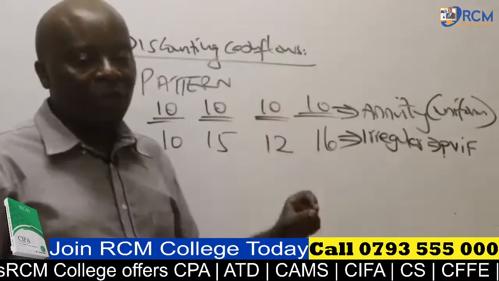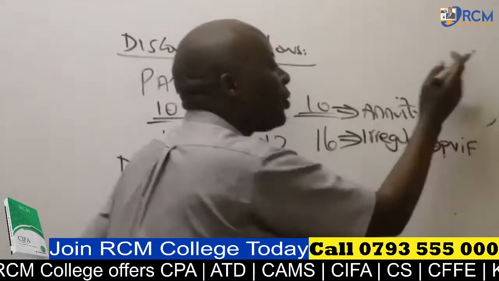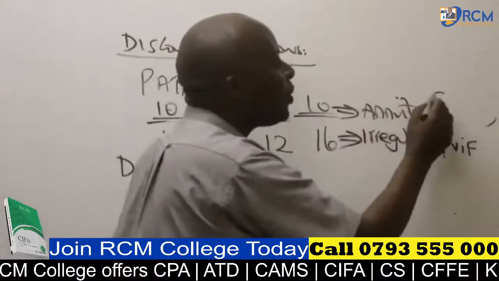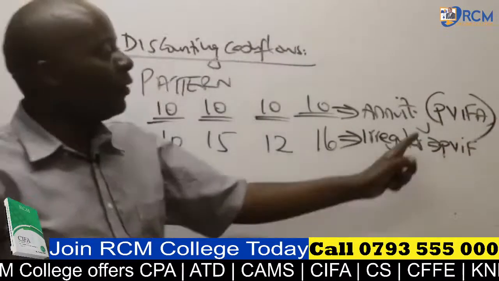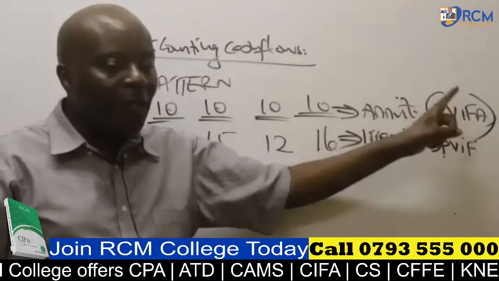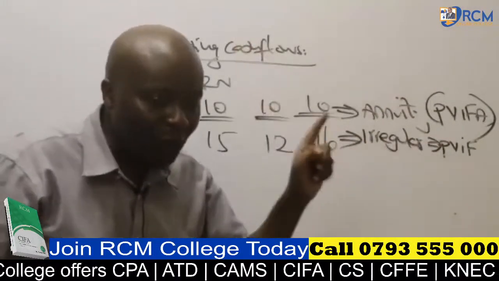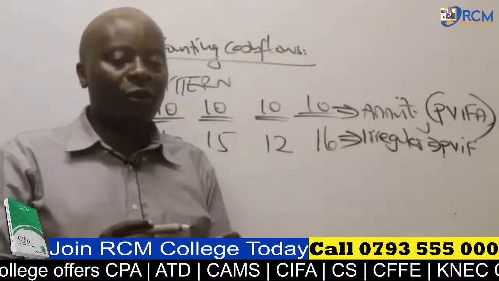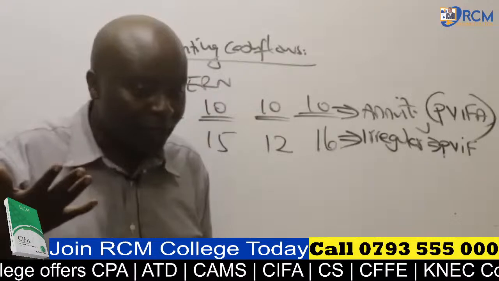Whenever we are discounting annuity cash flows, we shall be discounting them using PVIFA. PVIFA is the present value interest factor of an annuity. So what notes have you taken, especially those who say they have never seen this face before?